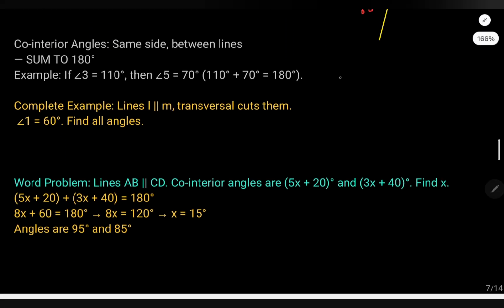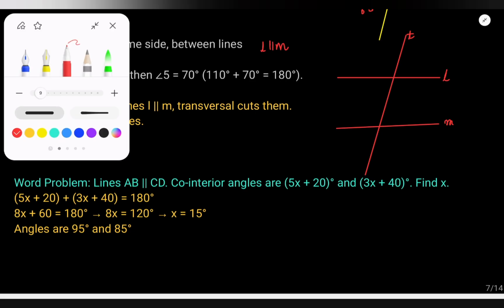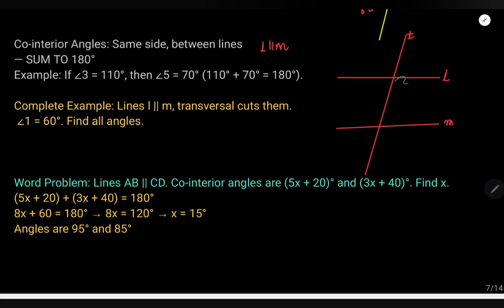I will again draw two parallel lines, first line, second line, and then a transversal T. This is L, M, L is parallel to M. What are co-interior? Alternate means opposite side. Now we are saying co-interior. This angle and this angle are co-interior, and their sum is always what?